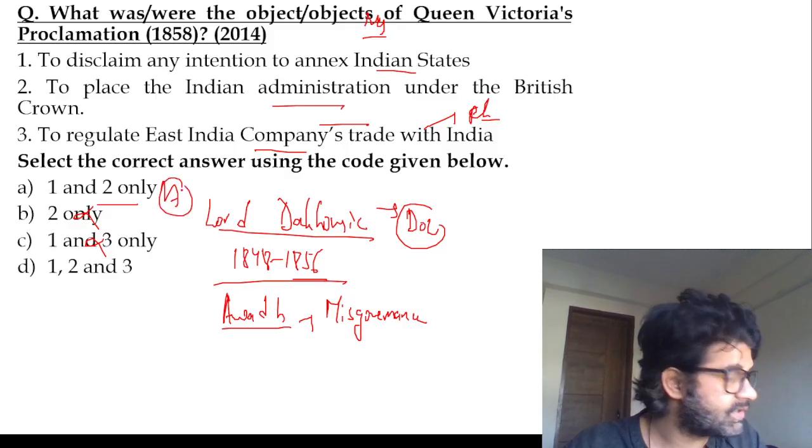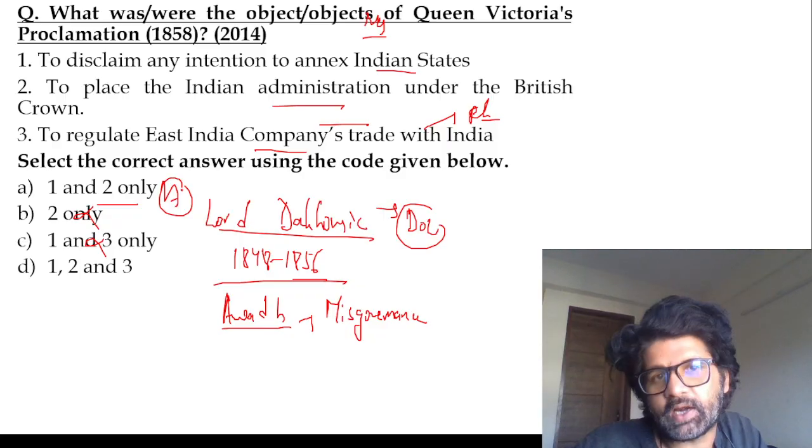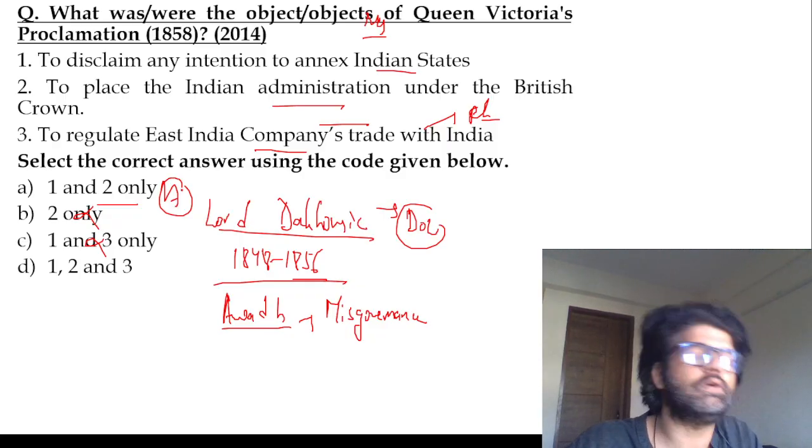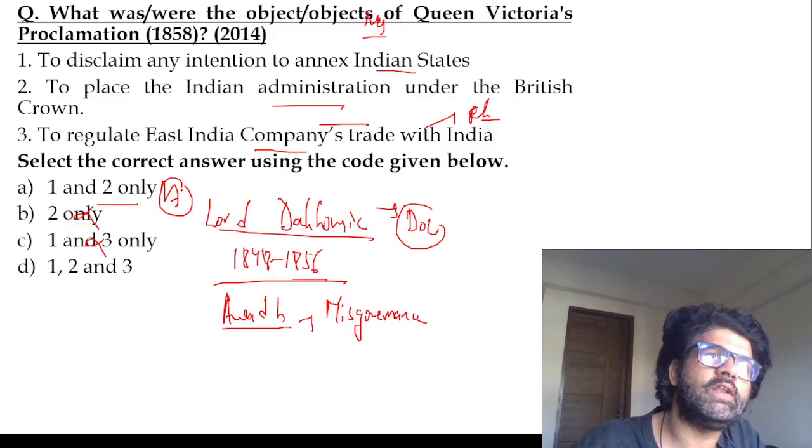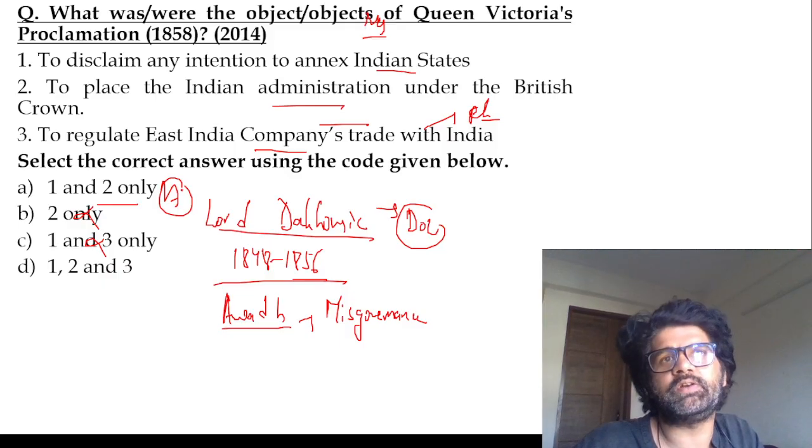Now again, your homework is to revise the Regulating Act of 1773, Pitt's India Act of 1784, Charter Act of 1813, Charter Act of 1833, Charter Act of 1853, and the Governor General of India.